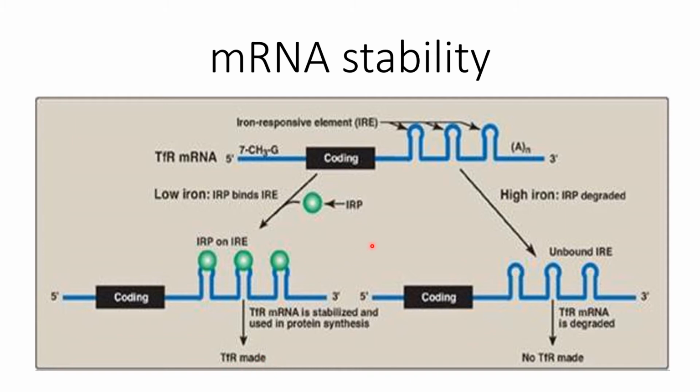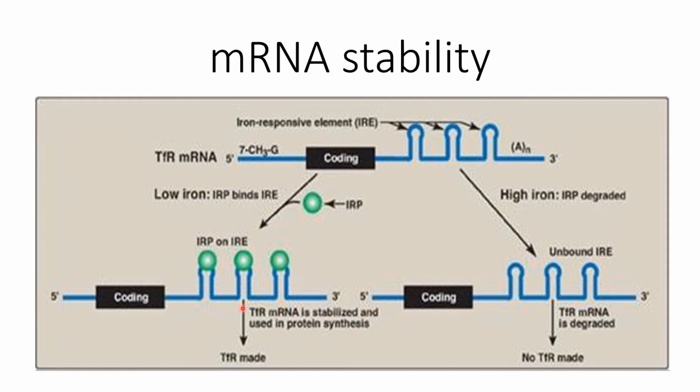But when there is a high concentration of iron present in the erythroblast, then what happens? These regulatory proteins are detached from these response elements present at the 3' side, and after detaching, they destabilize and degrade this messenger RNA, so no messenger RNA is available for receptor formation, and there are no more receptors.